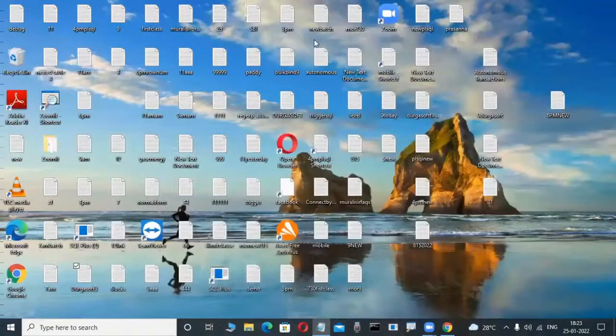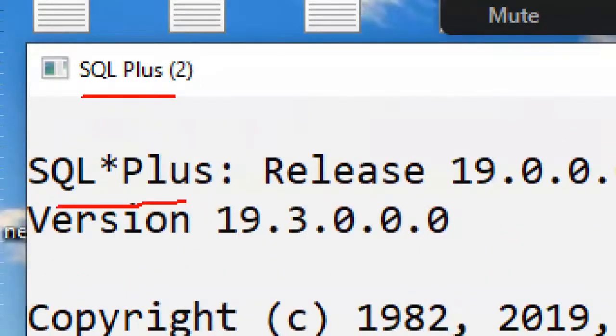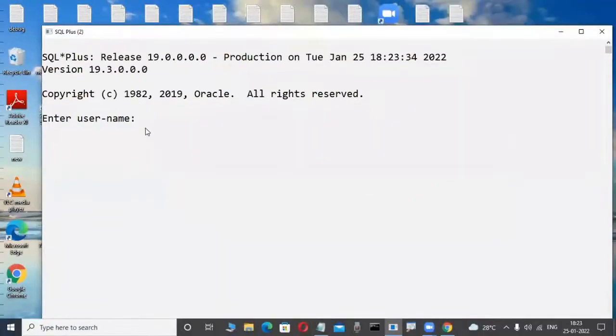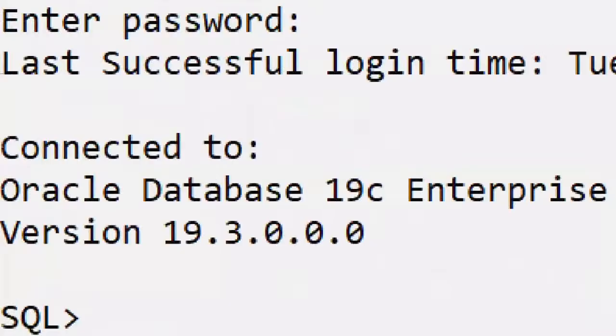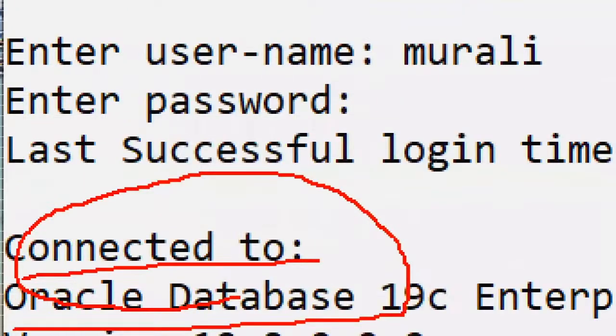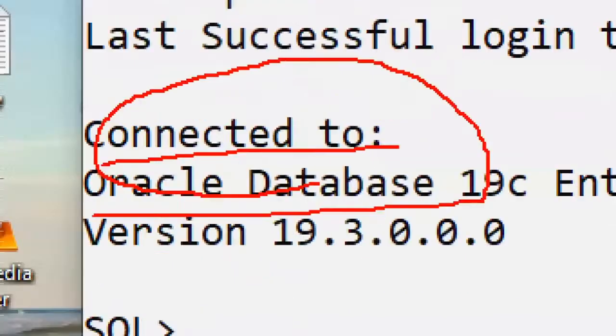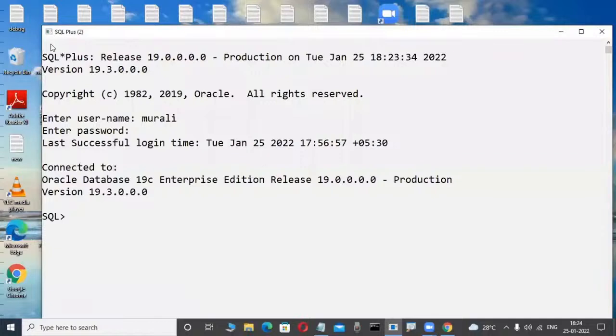Suppose once we install the Oracle software, a tool is automatically created. Don't worry, one tool, SQL Plus, is automatically created. Don't write it, just observe here. We will learn this SQL Plus tool in the future. SQL Plus is a tool. Through this tool, users are connected to the database. Suppose I am a user, Murali is a user, for example. In the future you will become familiar with all these things. This user is connected to the Oracle database, which is a server, by using this interface, the SQL Plus client tool, one of the tools.